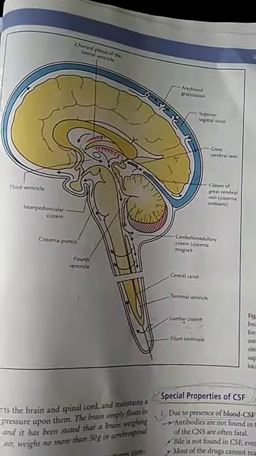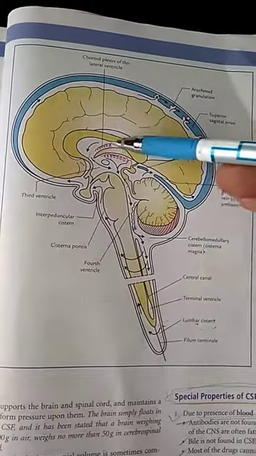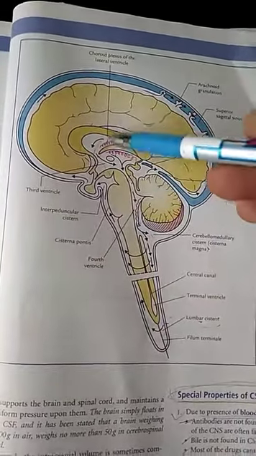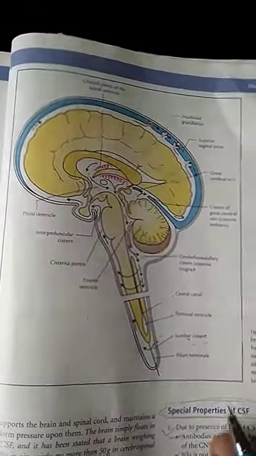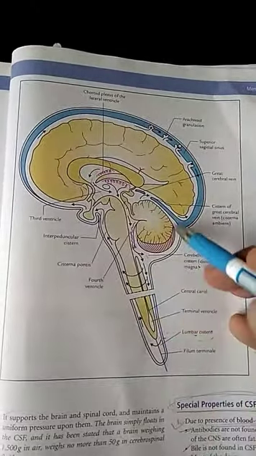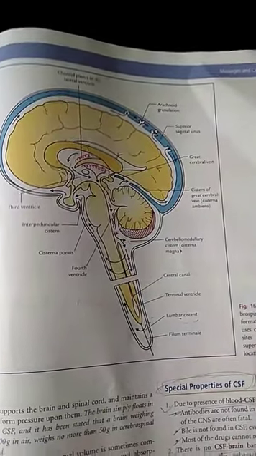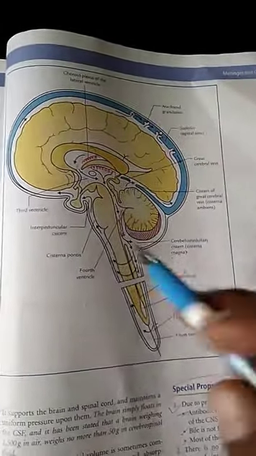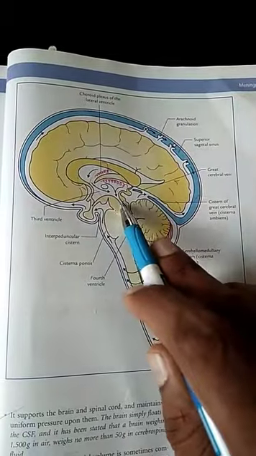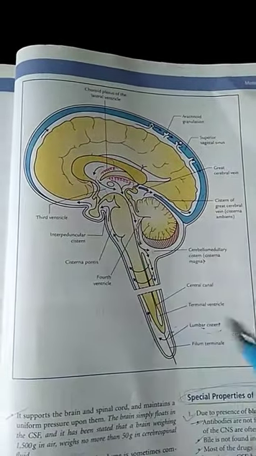Internal hydrocephalus most commonly occurs due to the blockage anywhere in the ventricular system, whereas external hydrocephalus occurs due to the blockage in the subarachnoid space. The most common cause of hydrocephalus is stenosis of the cerebral aqueduct.